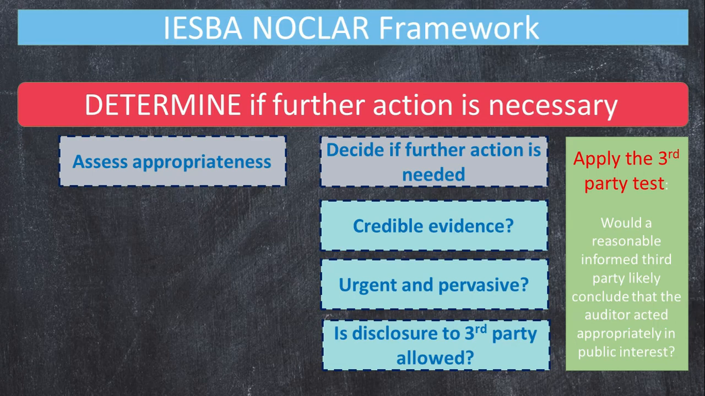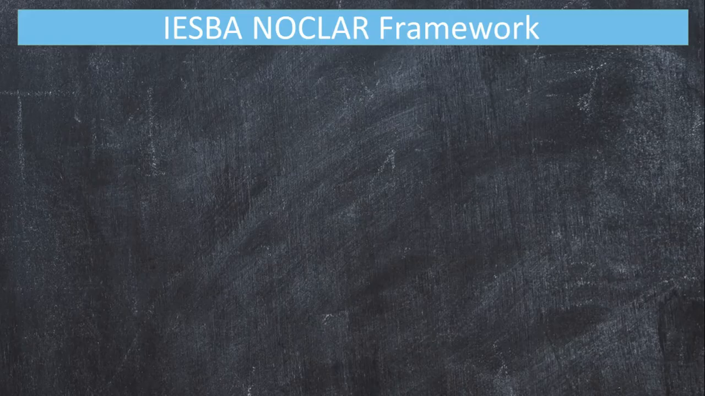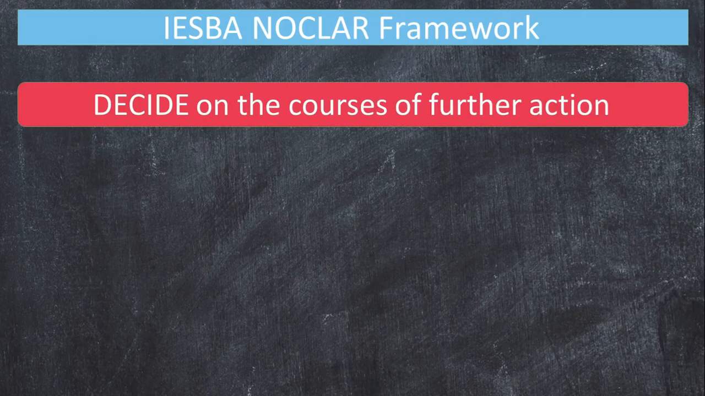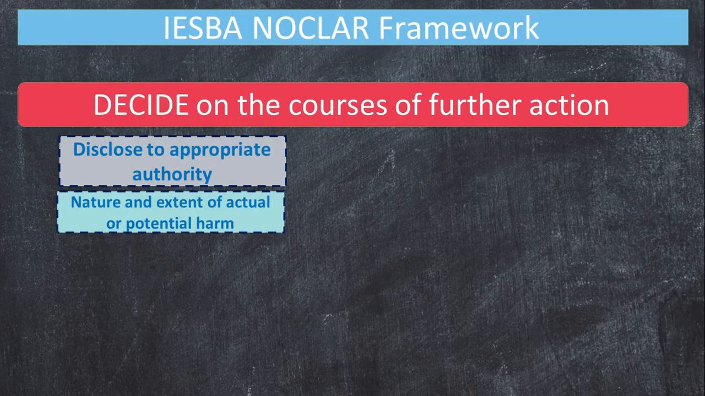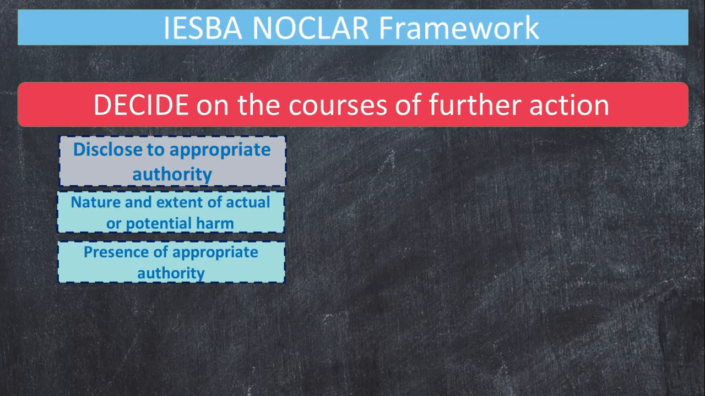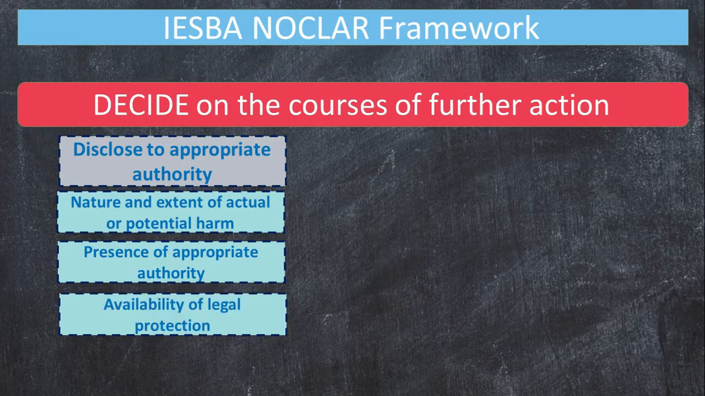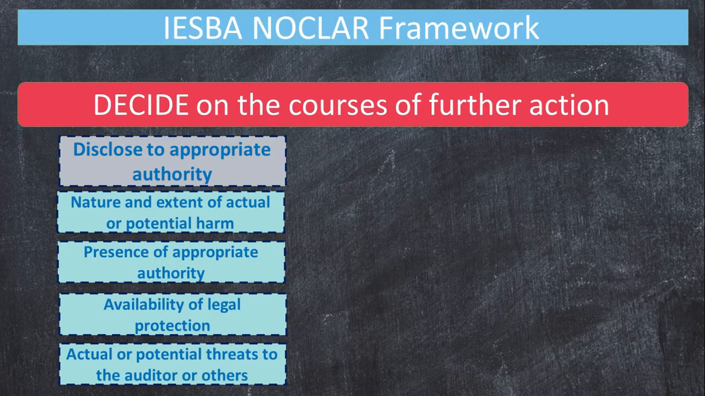Now, what exactly are these further actions that can be taken by the auditor? The auditor may disclose the matter to an appropriate authority, even if not required by law. Be reminded, though, that this can only be done after considering the nature and extent of the actual or potential harm to stakeholders, whether there is an appropriate authority to intake and follow up on the information, the availability of legal protection, and the existence of actual or potential threats to the physical safety of the auditor or others.